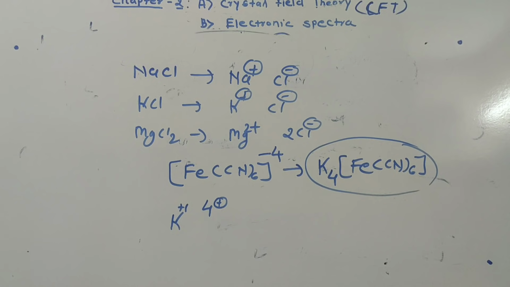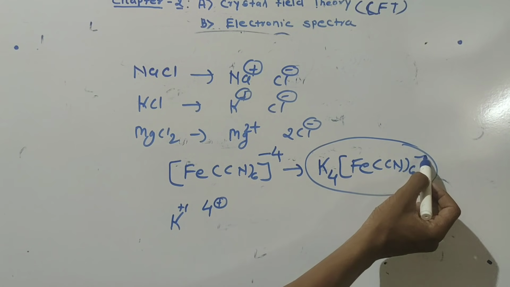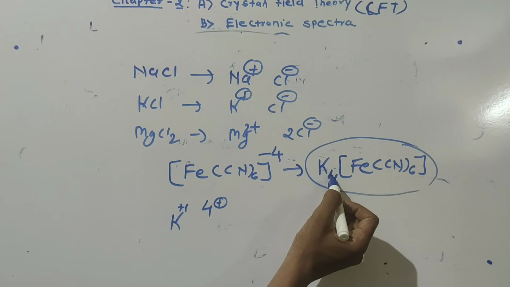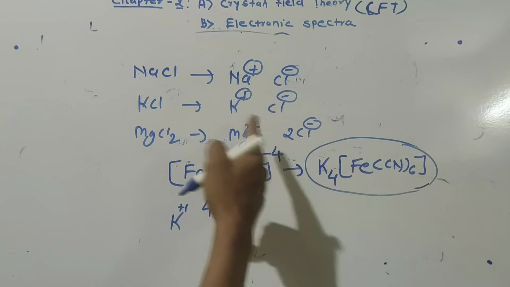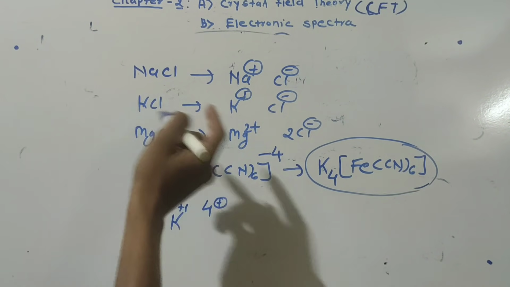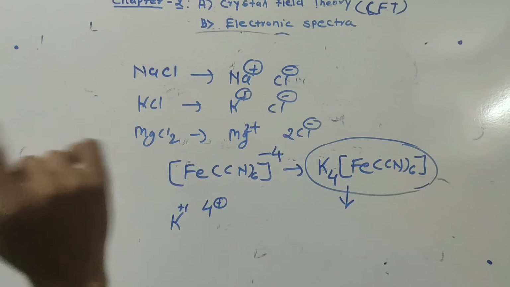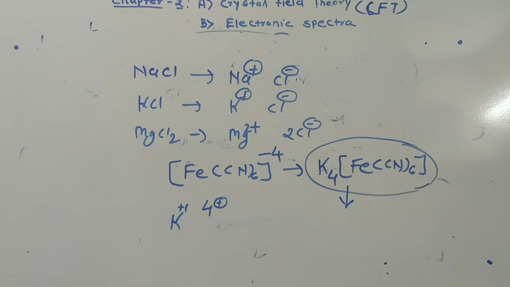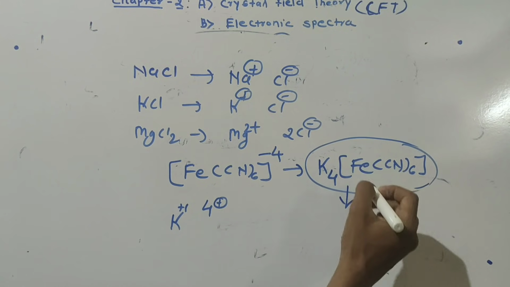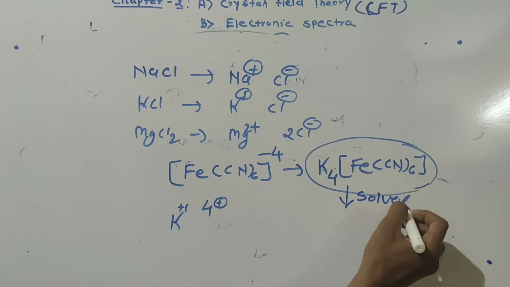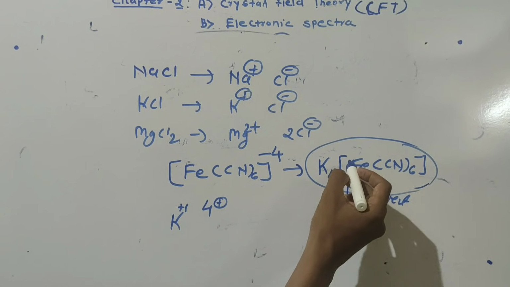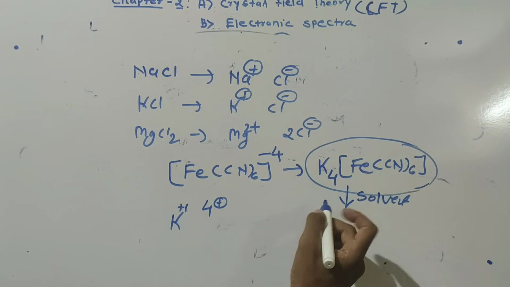Now this whole complex is called a coordination compound, or simply a complex, and it becomes neutral because the 4 minus is balanced by the 4K plus. And if we dissolve it in a solvent, suppose water, then it gets dissociated, or it gets split.